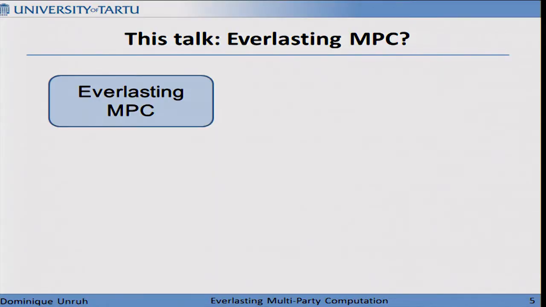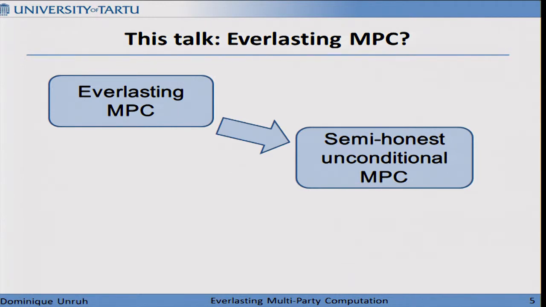So we can ask ourselves first, if we ignore the quantum possibilities, can this be done classically? Let's look. So assume we have an everlasting MPC protocol. Then it's easy to see that this actually implies a semi-honestly secure unconditional MPC protocol. Why?